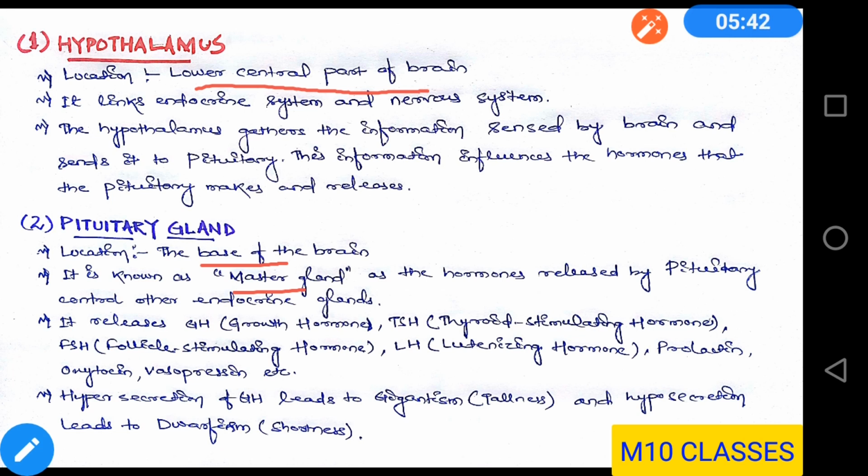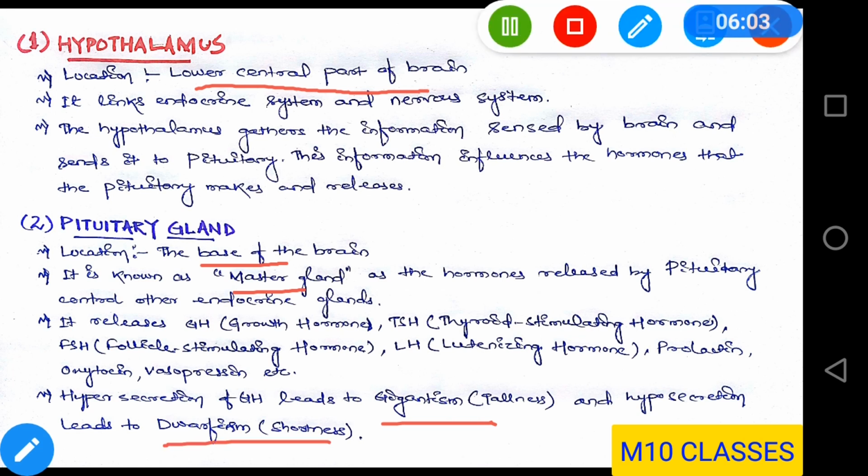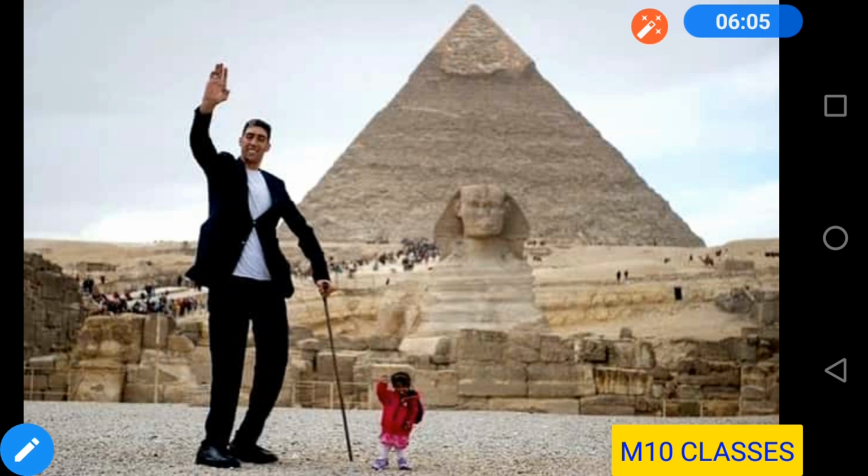Now the hypersecretion of this growth hormone leads to gigantism. That means the person becomes very large, very tall. So it is called hypersecretion, that means more secretion of this GH. And the hyposecretion leads to dwarfism, that is shortness. You can see here the world's tallest and shortest person in the picture, that shows you that the hypersecretion of GH can lead to gigantism, and the other one, which is related to the shortness of height, is dwarfism.